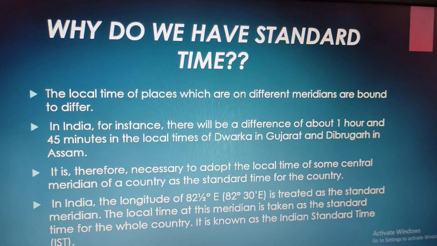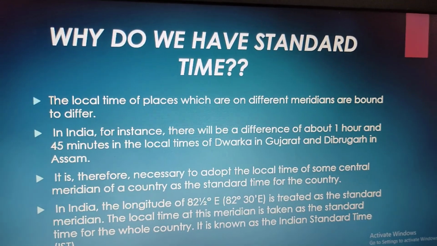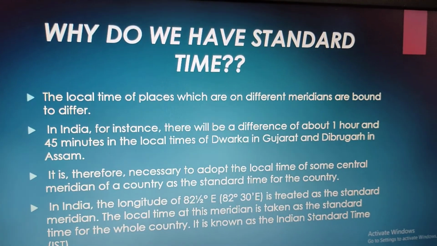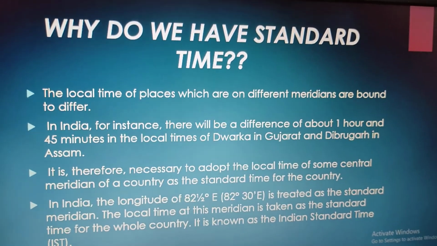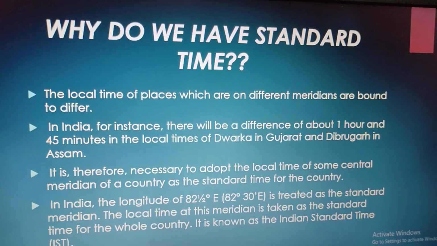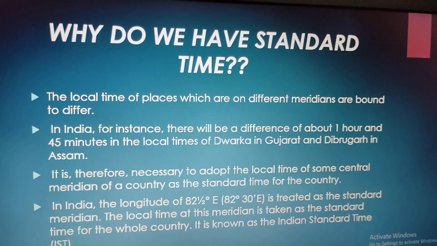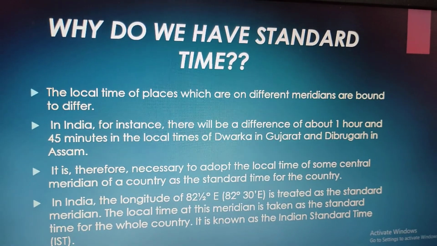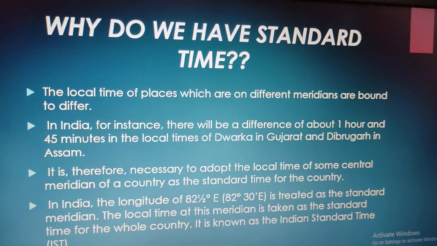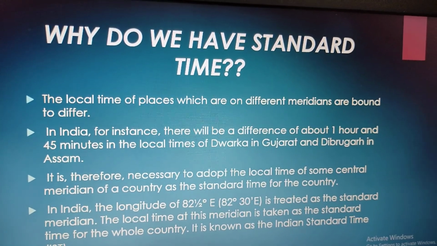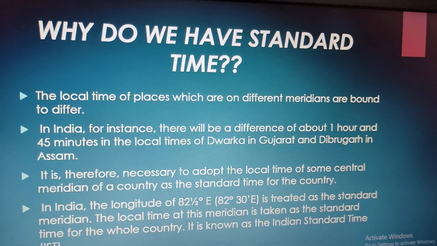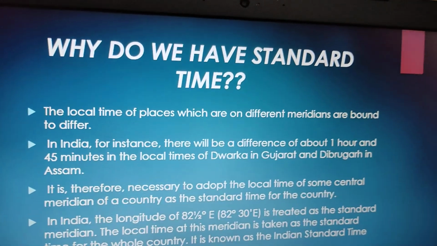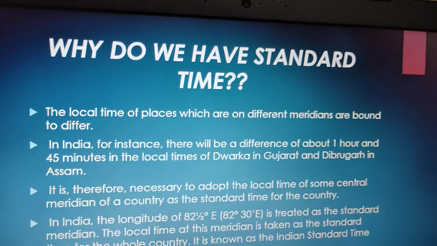Now, the prime meridian has been taken as the standard meridian for measuring the international time. Now, if we talk about the Indian Standard Time, because even in India, right, there is a time difference which people observe. So to avoid any kind of confusion, we have adopted one time as the standard time. The local time of places on different meridians is bound to differ, right? Through India also, meridians cross, so there will be time difference in places.